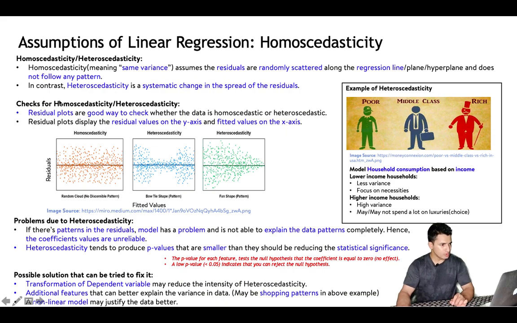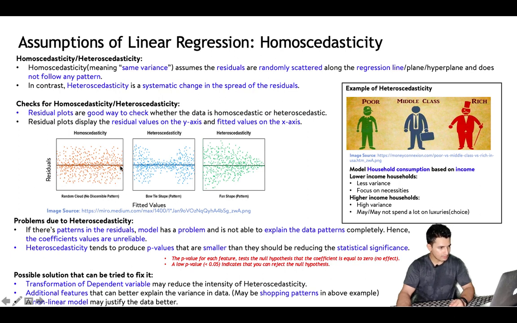So one way to check for homoscedasticity or heteroscedasticity is using residual plots. So we can take that line that is our model and see how the residuals are distributed across. Residual plots are a good way to check whether the data is homoscedastic or heteroscedastic. Residual plots display the residual values on the y-axis and fitted values on the x-axis. This is our same line as we have seen in that example, and these are the residuals that are distributed across.